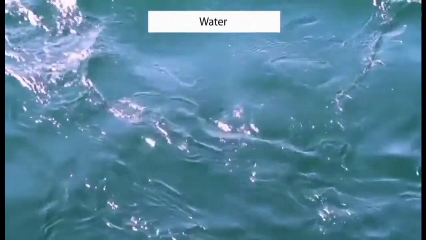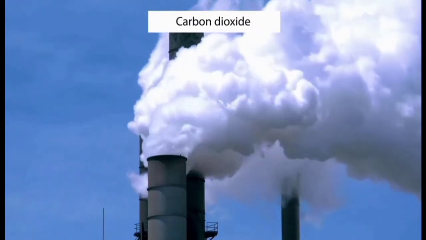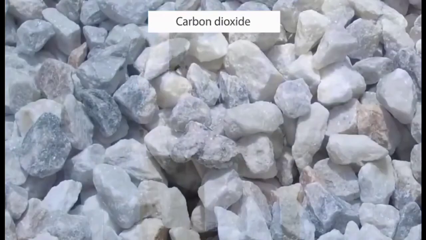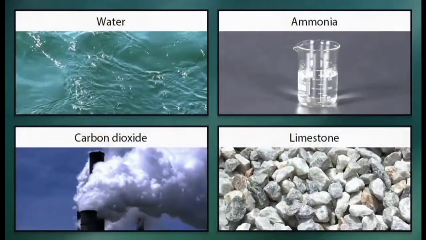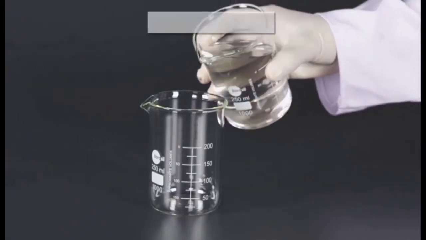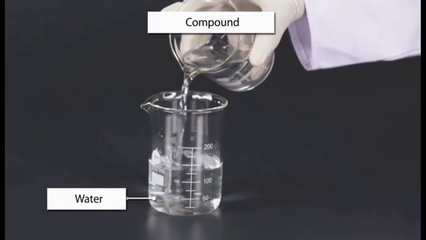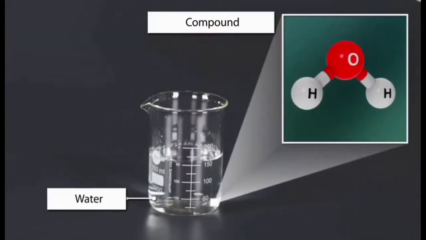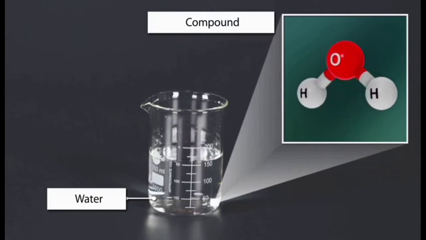Water, ammonia, carbon dioxide, and limestone are examples of compounds. Even compounds have similar properties like that of elements. Compounds are composed of 2 or more elements which are chemically bound with one another in fixed proportions.